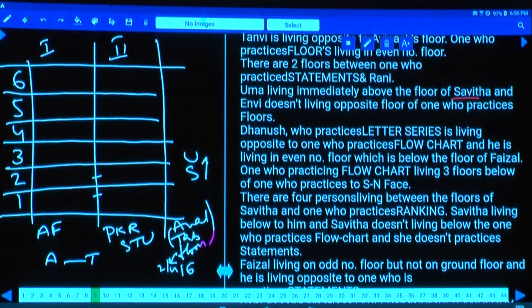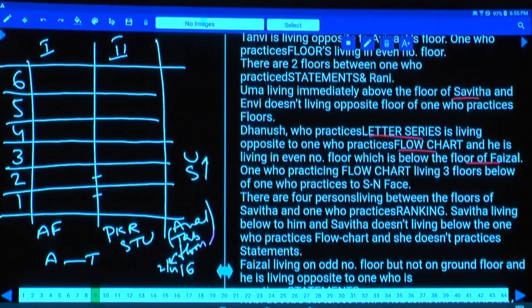Now Dhanush, who practices letter series, is living opposite to the one who practices flow chart. The person who has done this flow chart will be either on the second floor, fourth floor or sixth floor, isn't it? Even number floor. And this Dhanush is opposite to that person, and he is living in an even number floor which is below the floor of Faisal. Since this person is living below Faisal's floor, Dhanush cannot be on the 6th floor. Are you following this one or not?